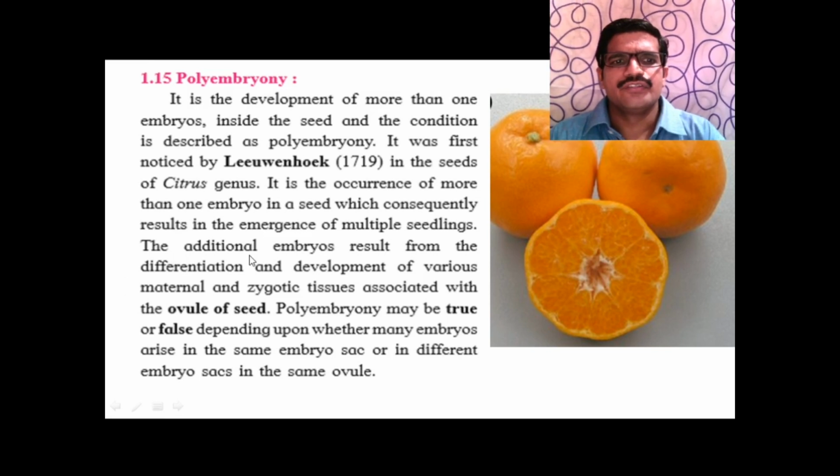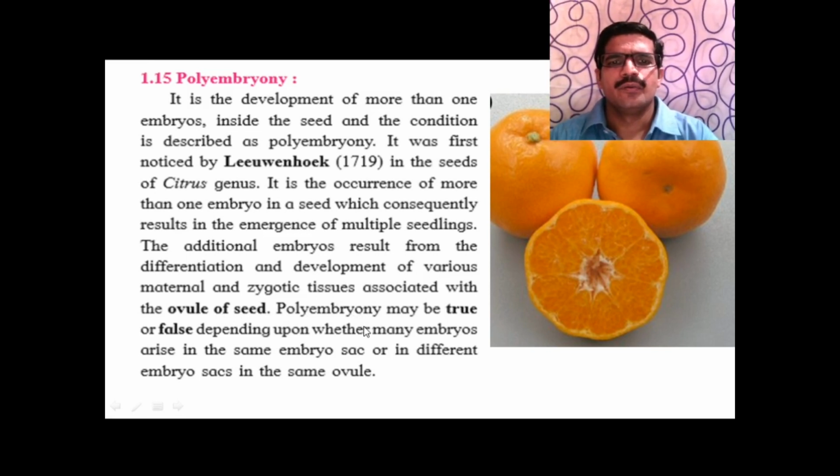The additional embryos result from the differentiation and development of various maternal and zygotic tissue associated with the ovule of the seed. Polyembryony may be true or false depending upon whether many embryos arise in the same embryo sac or in different embryo sacs in the same ovule.